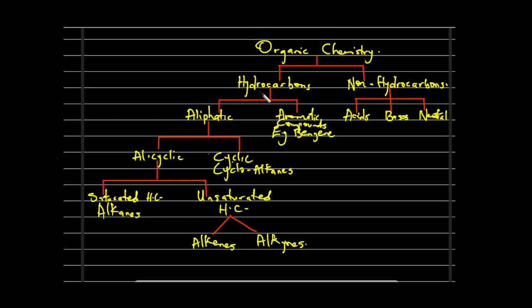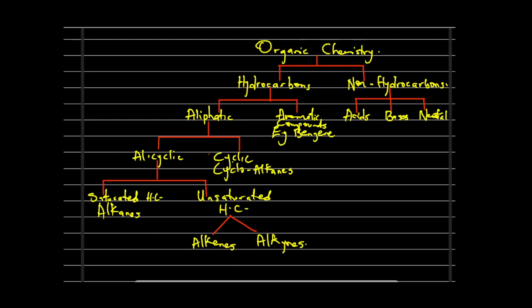Hydrocarbon is the study of hydrogen and carbon compounds alone, broadly divided into aromatic compounds like benzene, and aliphatic compounds. The aliphatic is further divided into alicyclic and cyclic cycloalkanes. The alicyclic is divided into saturated and unsaturated hydrocarbons: the alkanes are saturated, and the alkenes and alkynes are unsaturated.